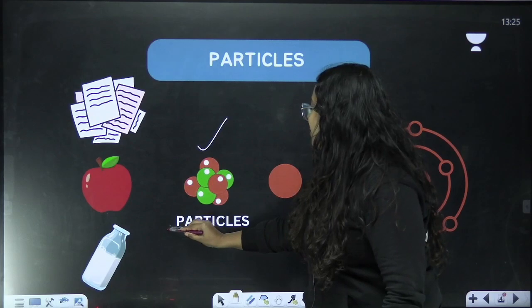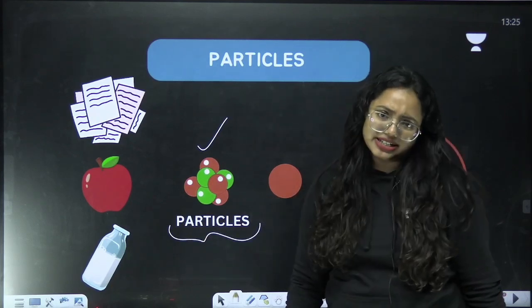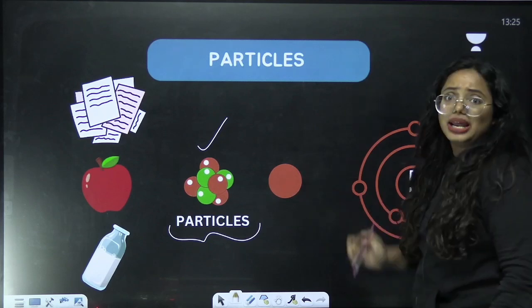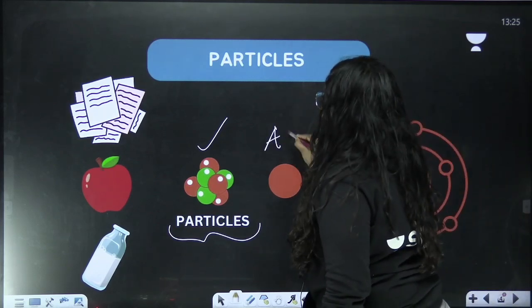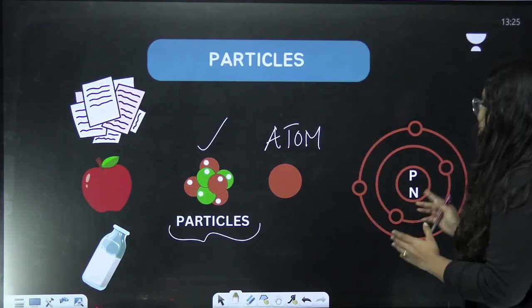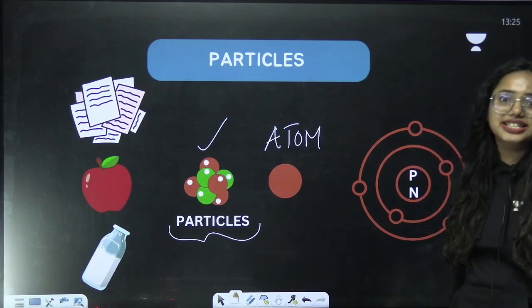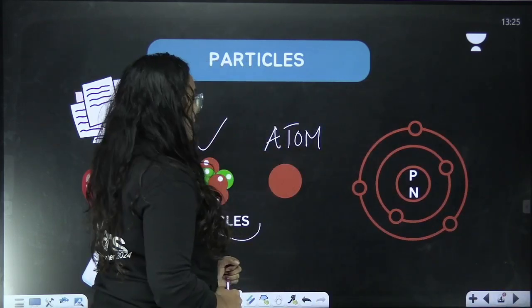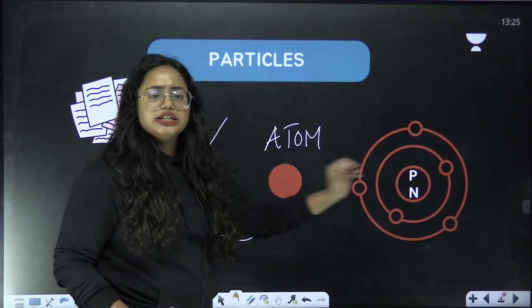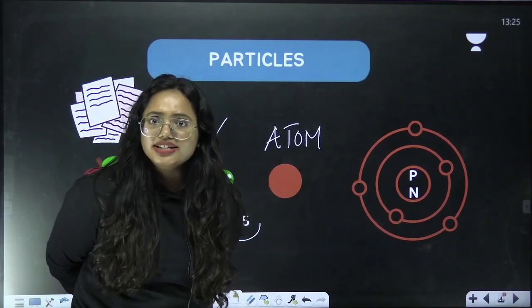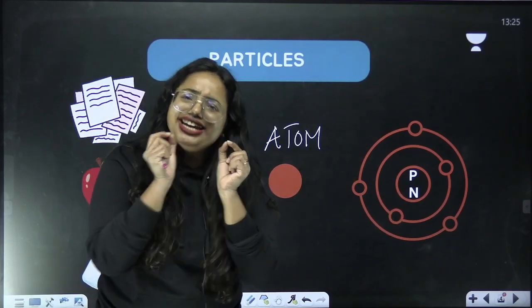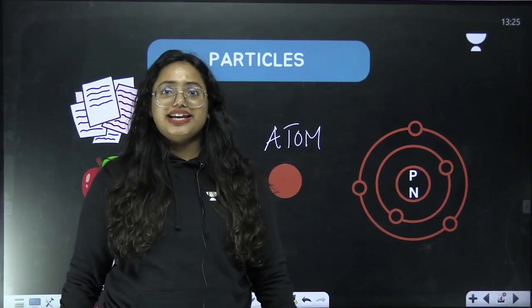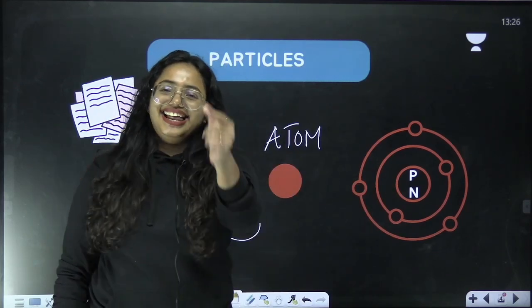Look at this. These are made up of tiny particles. If I take one of the particles, it can be called an atom. Now I'm going to show you the zoomed version of an atom. Let me tell you what other particles can be seen inside an atom. The atom itself is very tiny, and I can find a few more particles inside it. What are they? Let's learn.